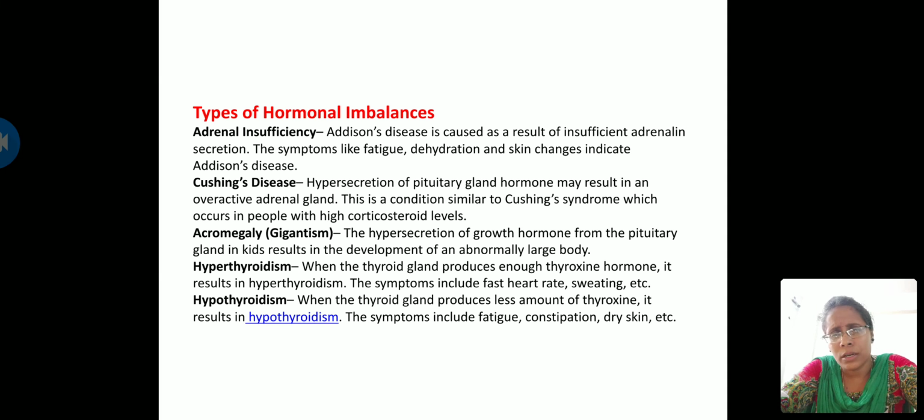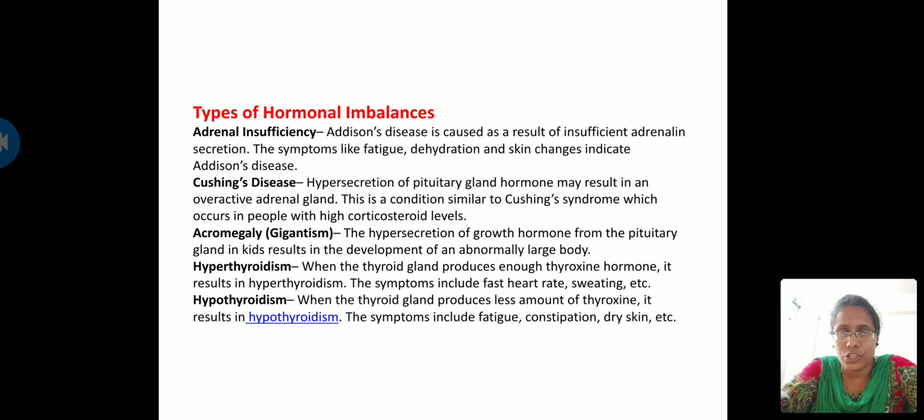I told you some deficiency diseases. You can follow that, or you can follow this also. But whatever you feel is important, or whatever is there in your textbook, you can follow that. But I am giving you this purely as extra knowledge. Next is acromegaly. I told you that is gigantism. Hypersecretion of growth hormone from the pituitary gland is causing this acromegaly condition.